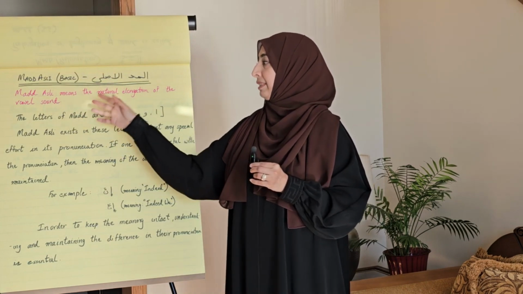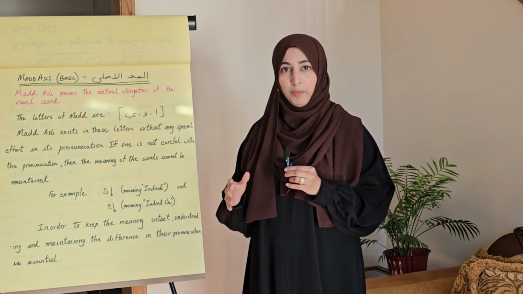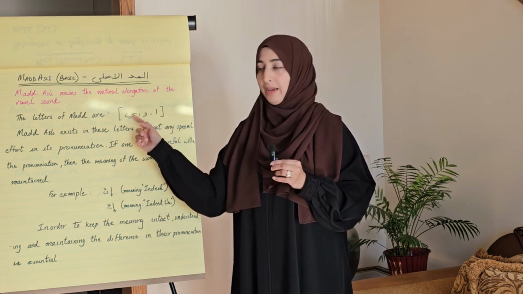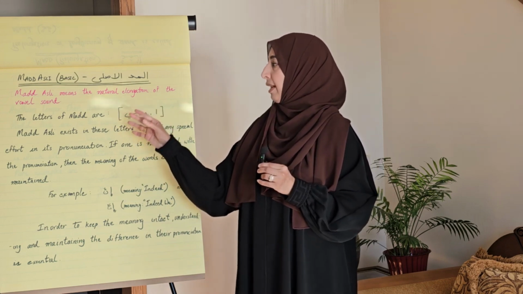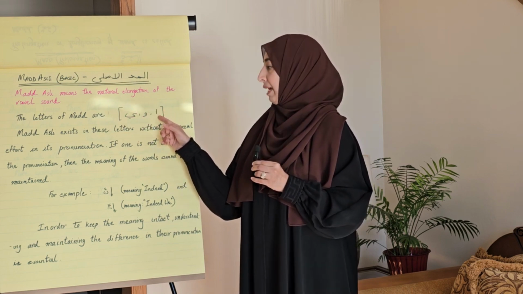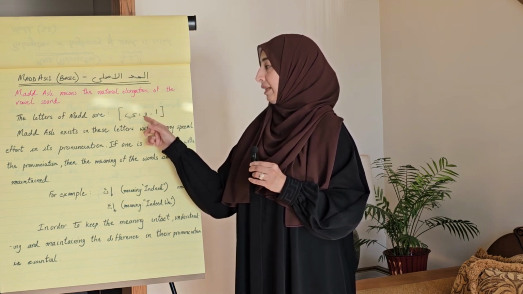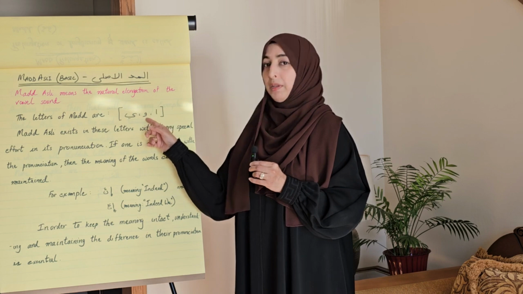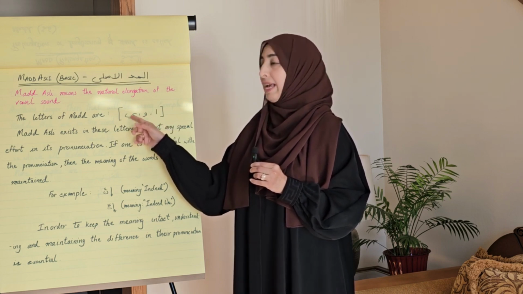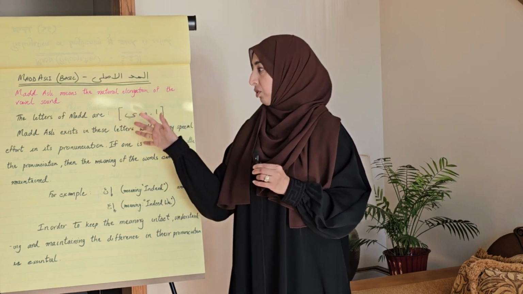Mad al-asli means the natural elongation of the vowel sound. As we know, the letters of mad are alif, waw, and ya. That means there will be a natural elongation of the vowel sound. For example, if there is a fatha preceding alif, that will be pronounced longer. If there is a dhamma preceding waw sakin, then that will be pronounced longer. And if there is a kasra preceding ya sakin, then that would be pronounced longer. So this is natural mad.